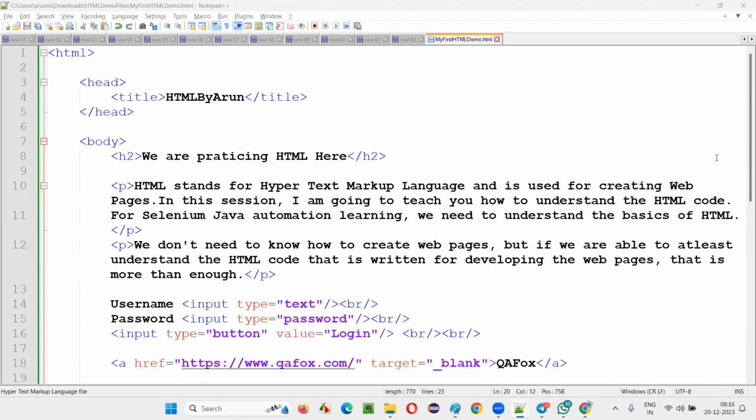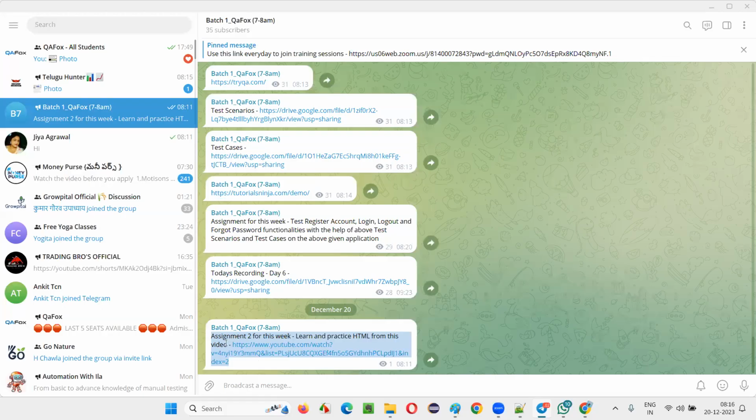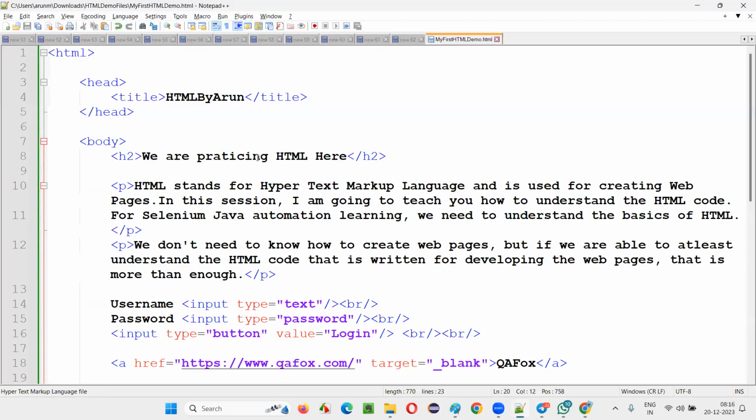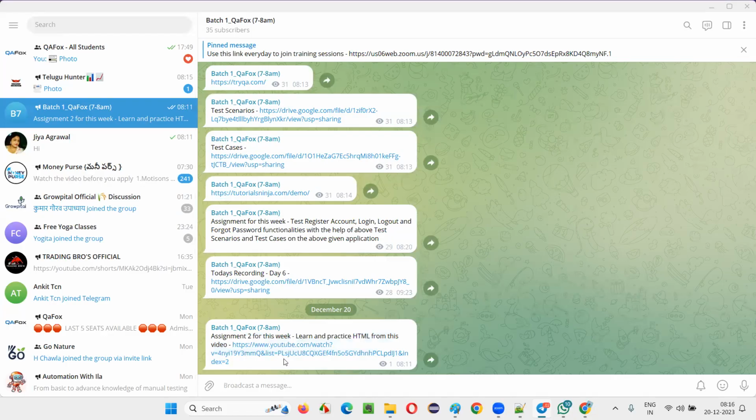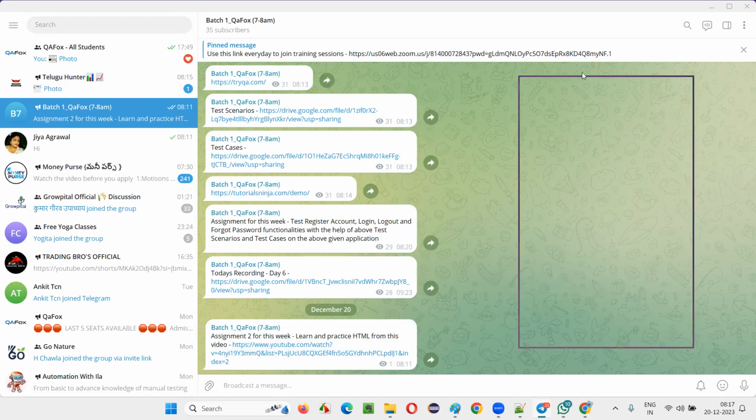Now it's time for you to not stop here and just do my assignment. Whatever assignment I gave you, by the end of Sunday, you have to do it. Then you'll be good to go. It's not compulsory. The assignment is not compulsory. This much knowledge is also enough for our learning. But if you do this assignment as an extra thing, you'll be at the next level, but not for Selenium Java automation. For other purposes, you will be able to use it in your life.